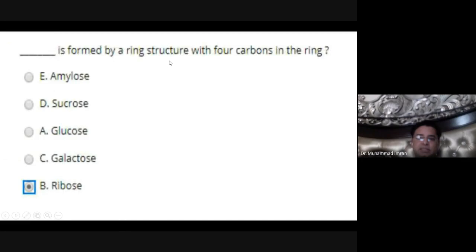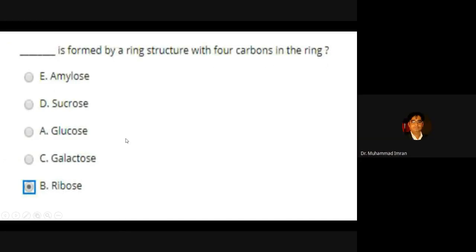It's formed by a ring structure with 4 carbon in the ring. Ribose, the only 5 carbon sugar, can produce a ring which contains 4 carbon in a ring.